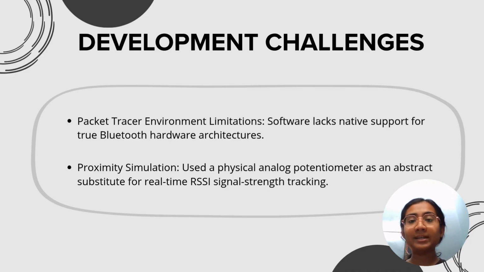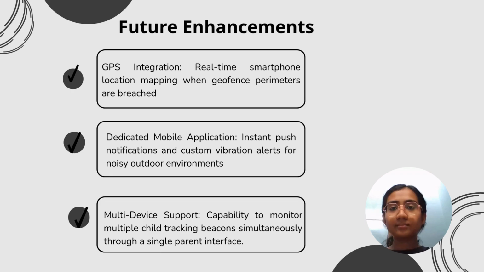Next, I would like to highlight the main development challenges we encountered during this project. The first one is Packet Tracer environment limitations. Because the software environment lacks native support for true Bluetooth hardware architectures, deploying an authentic wireless connection wasn't possible for us. To overcome this for proximity simulation, we adapted our approach and used a physical analog potentiometer. This served as an abstract substitute to successfully replicate and test our boundary logic without real-time RSSI signal strength tracking.